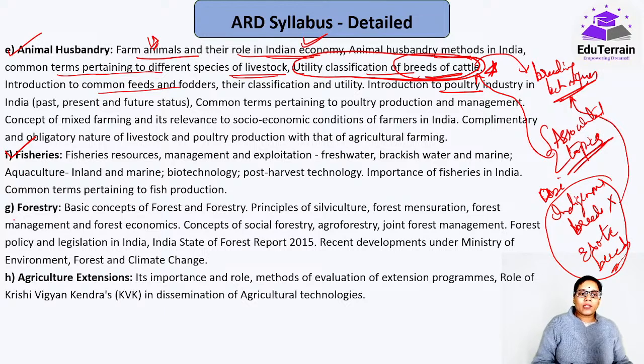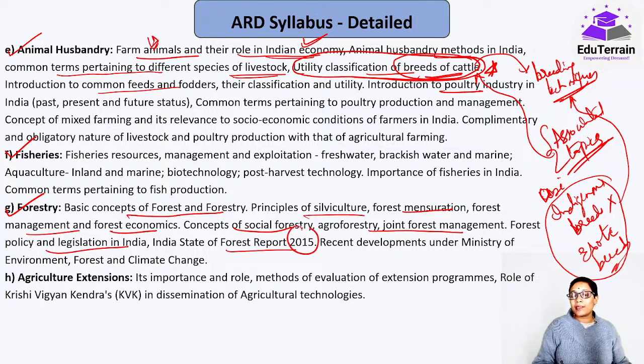Okay, yes, forestry is also there: basic concepts of forestry, principles of silviculture, forest administration, forest management, forest economics, concept of social forestry, agroforestry, joint forest management, forest policy and legislation in India, ISFR report. Even in 2023 they have copied the previous year's notification content, that's the reason for 2015, but otherwise the latest is 2021. The 2023 one is yet to come; they haven't released it yet.